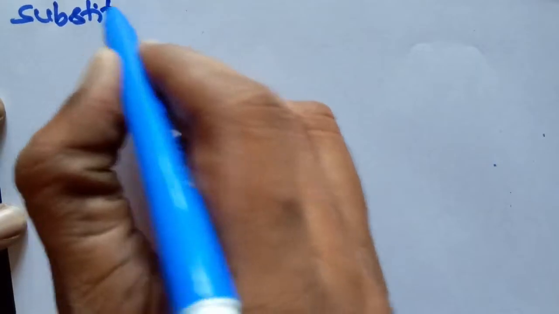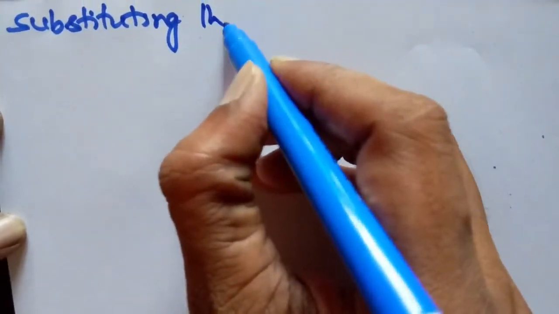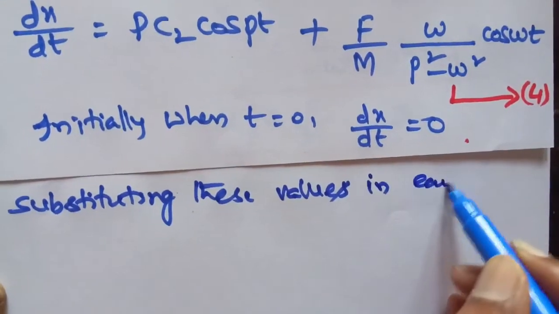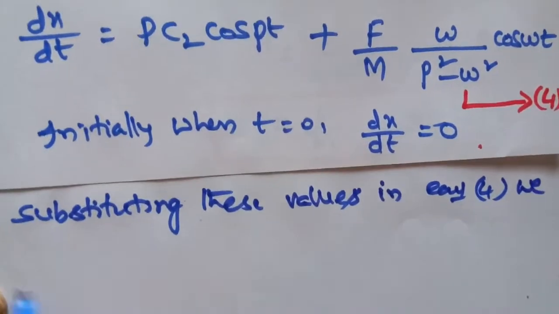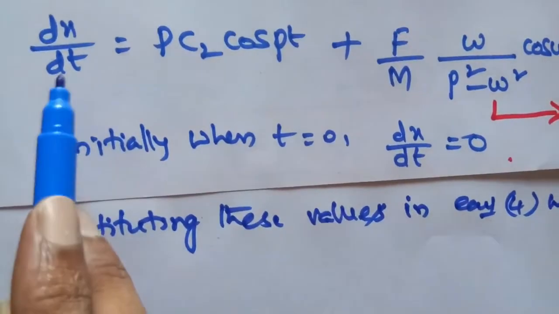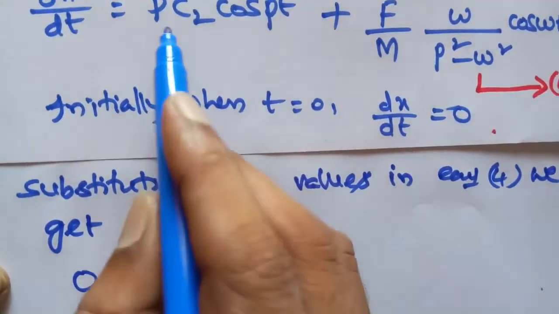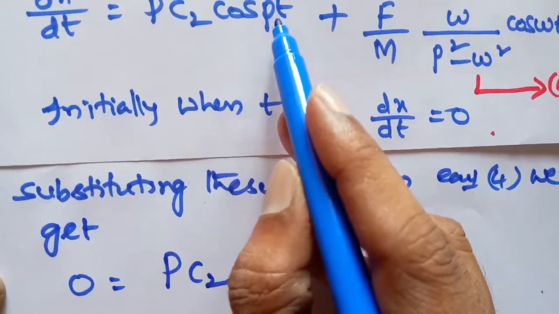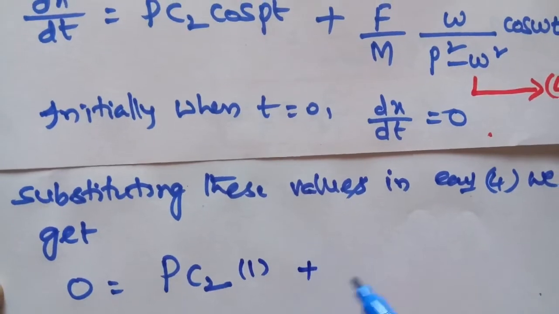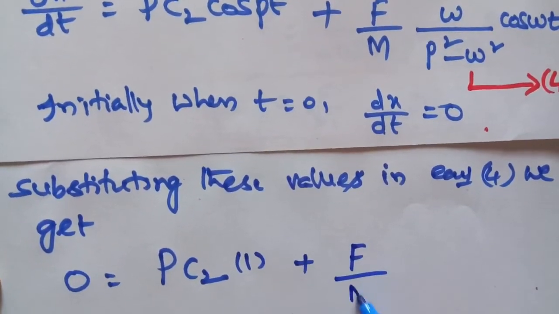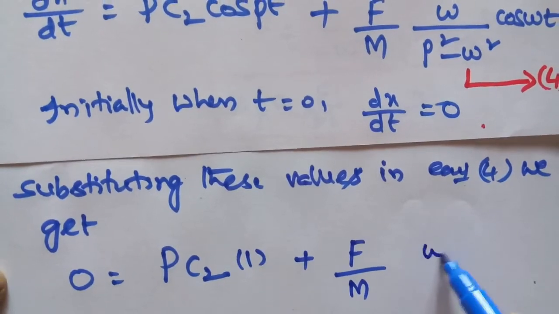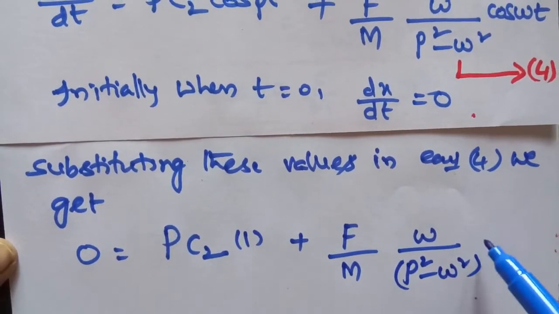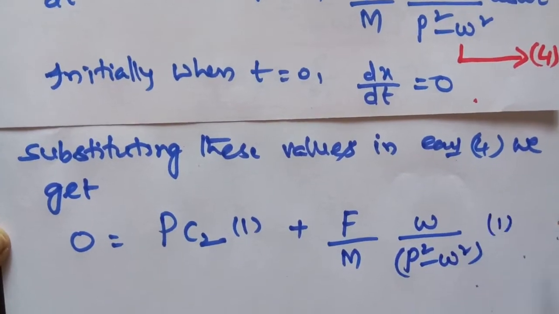Substituting these values in equation number 4, we get dx by dt left hand side 0, right hand side p into c2 into cos 0, since t value 0, cos 0 is 1, plus F by m into omega by p square minus omega square, cos of 0, that is 1.